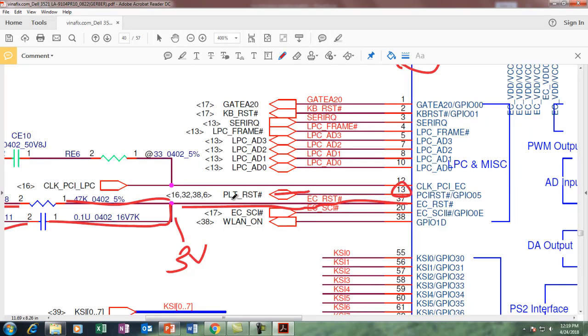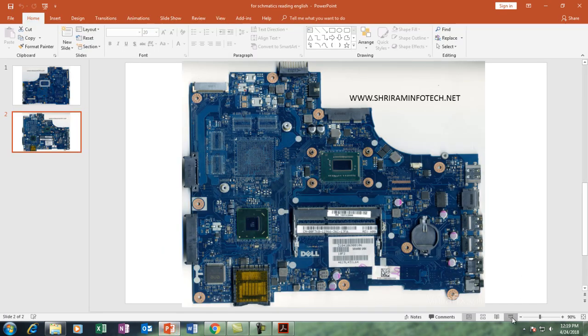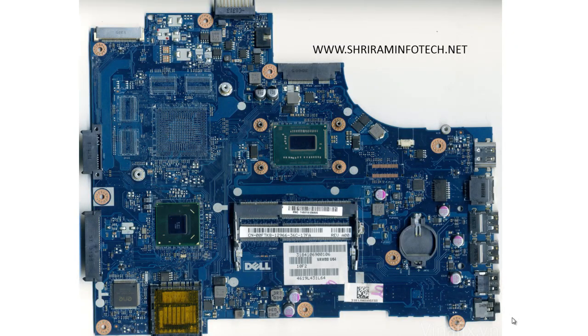This is called the PLT reset signal from the PCH, and in this way all my power planes start functioning. So in this way we learned how to check a schematic diagram. So thank you very much.